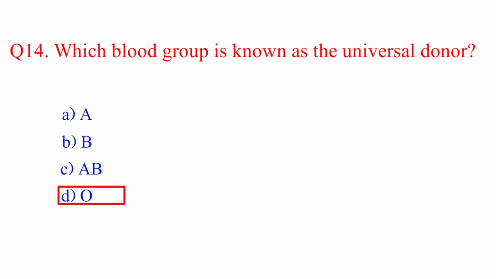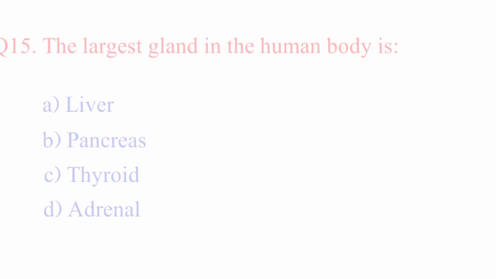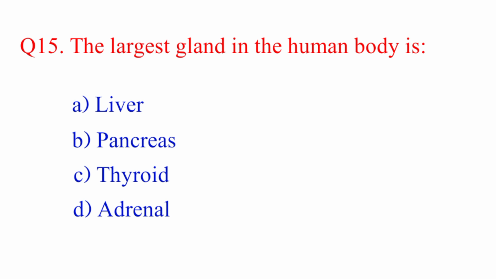Question number 15. The largest gland in the human body is? The right answer is option A, liver.